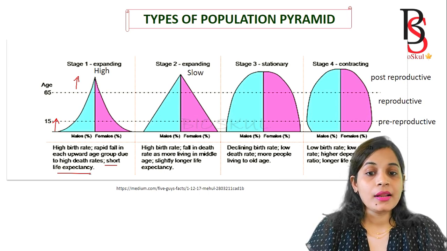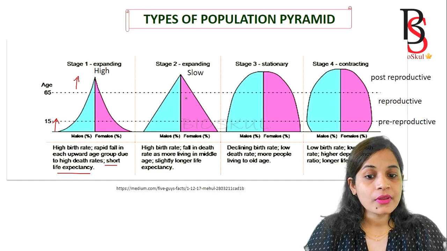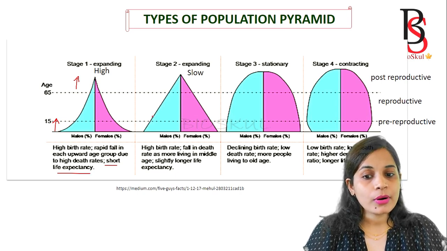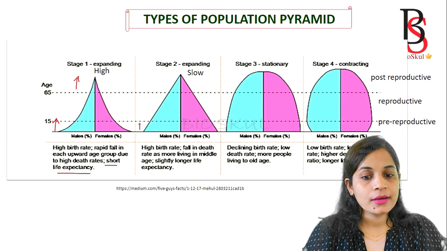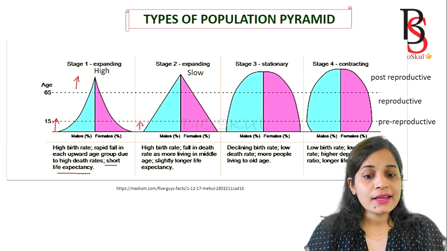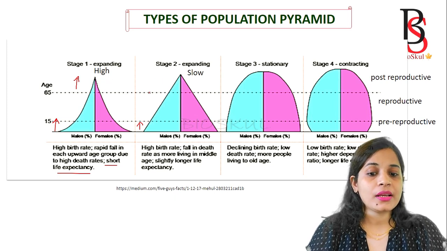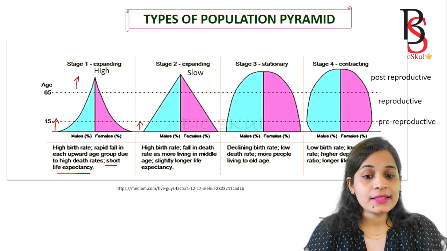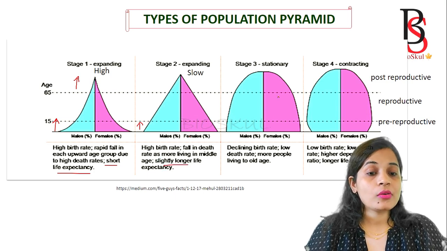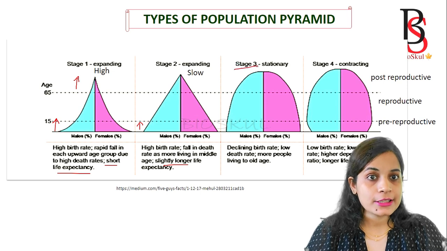Now comes the second stage. Here you can see the birth rate is higher, but the death rate falls as compared to stage 1. So the life expectancy is slightly longer. Now stage 3, that is the stationary stage.